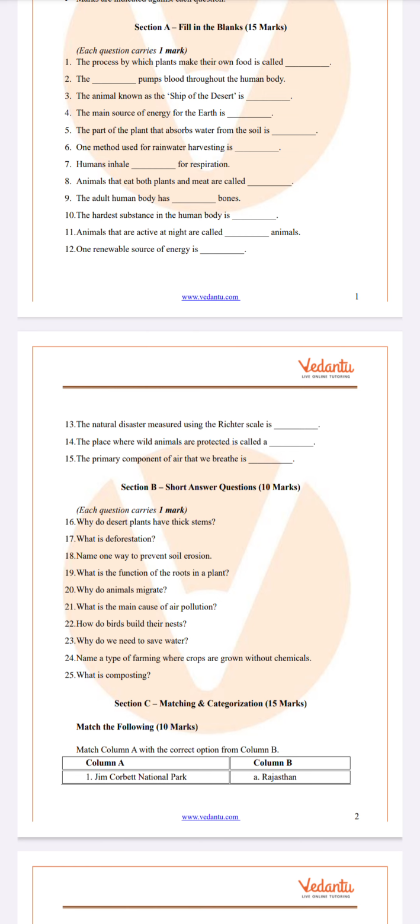The place where wild animals are protected is called wildlife sanctuary. The primary component of air that we breathe is nitrogen.